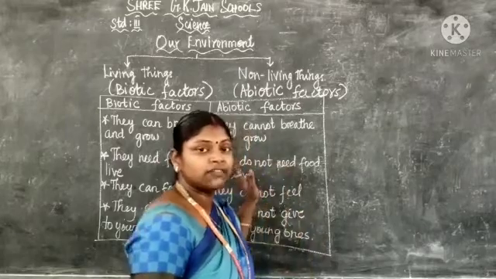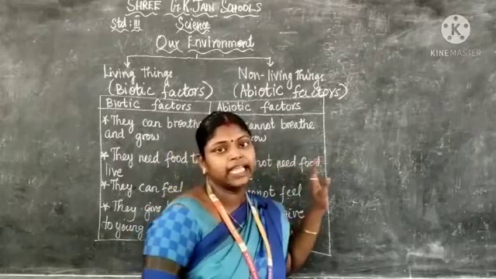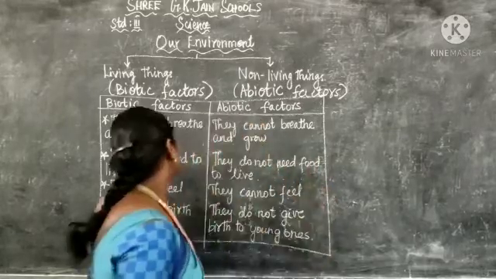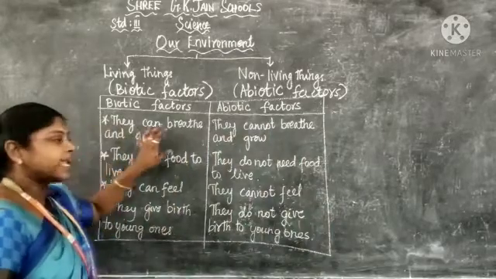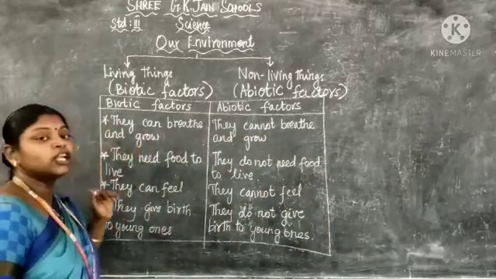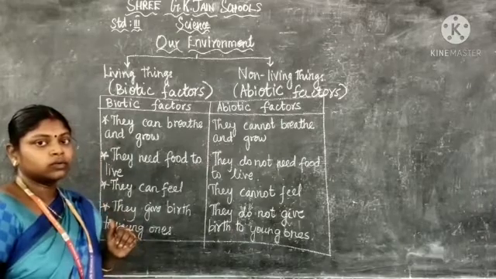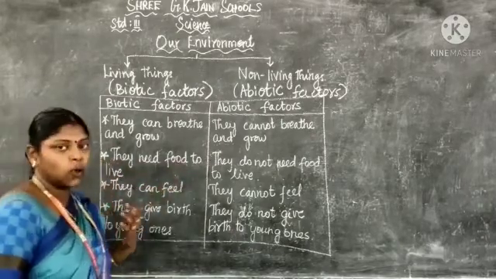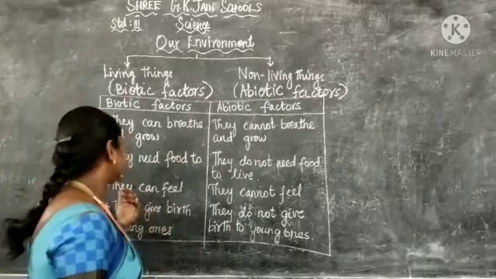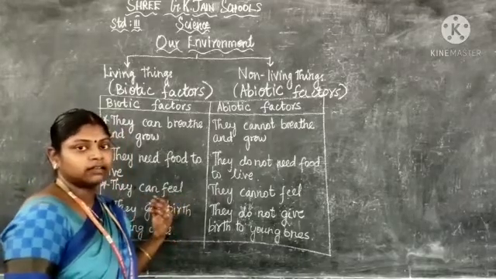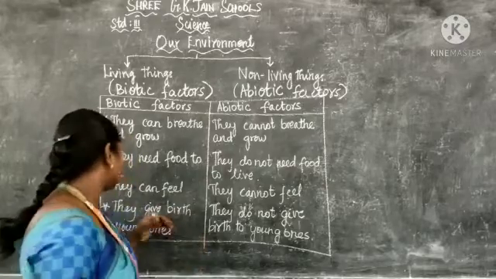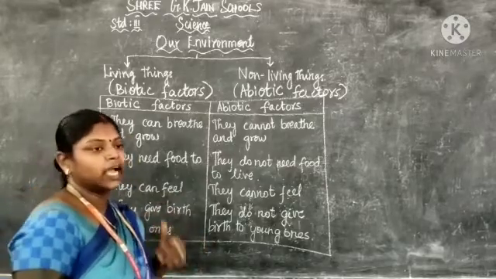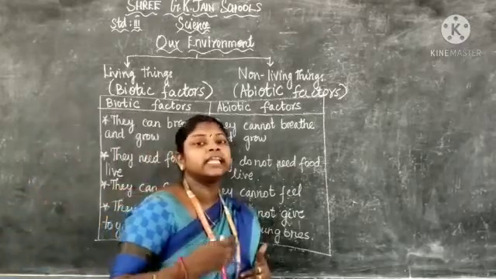Let me just differentiate between the biotic and the abiotic factors. What are they? They can breathe and they can grow. They need food to live. Yes, obviously without food we cannot live. They can feel. They can feel the senses. They give birth to their young one. That means they can produce their young one.